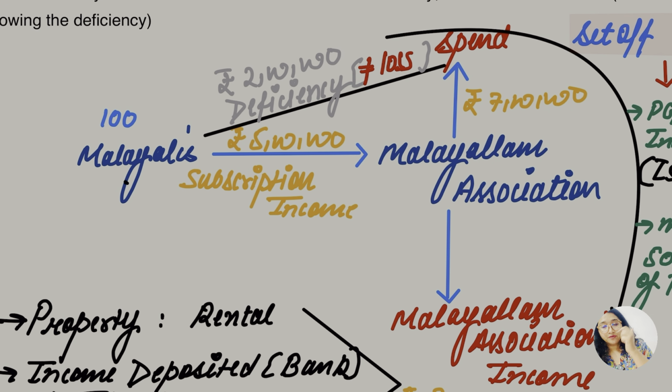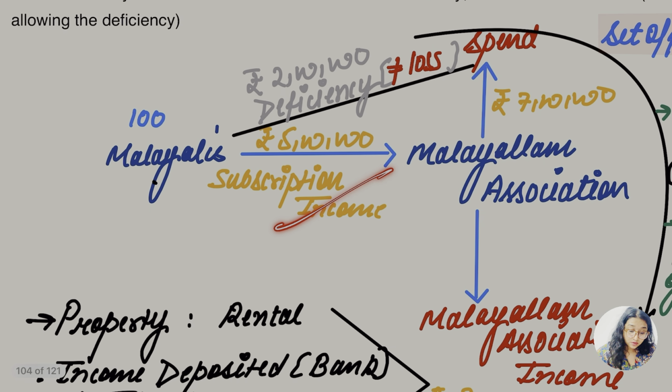So they contributed 5 lakh, but they have spent 7 lakh. The 7 lakh is spent on hiring people from other states, like artists, to perform art, culture, singing and all. Let's take the example of Kathakali, and there are many other activities involved also. So for that they have spent 7 lakh.